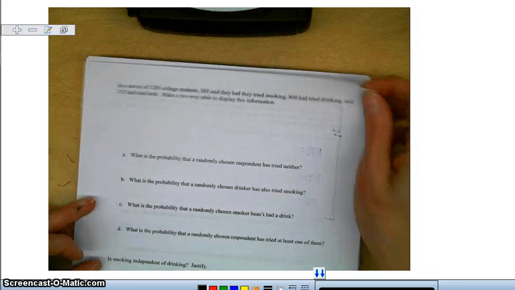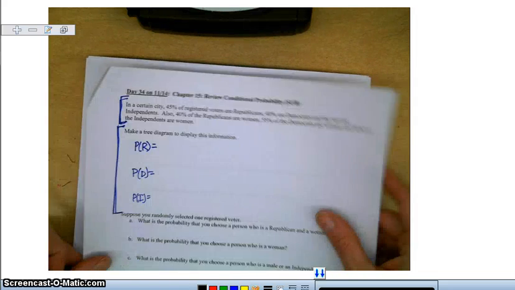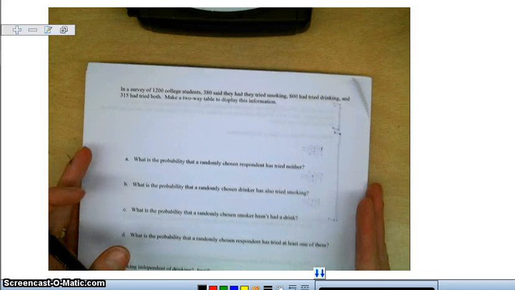All right, this is a video over day 34, part 2. So this is the back side of the worksheet, page 87 on the notes.